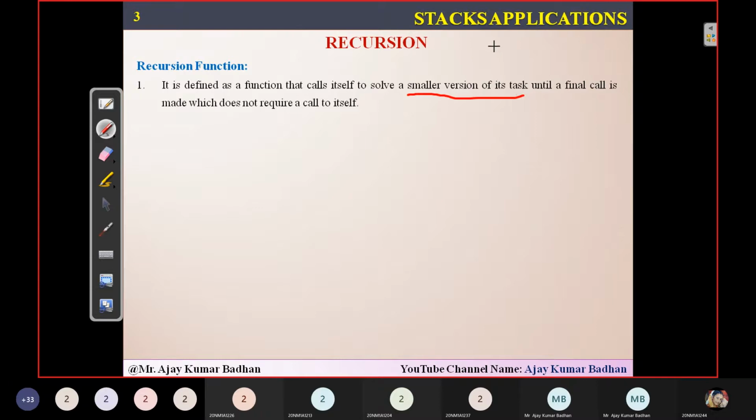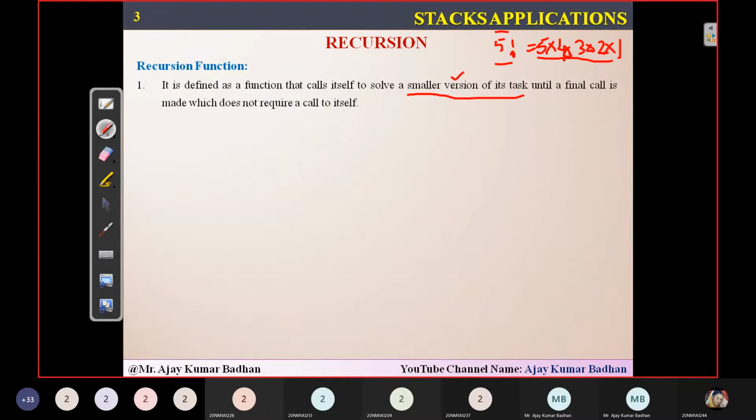Whatever the problem you're trying to solve, let us take the example of a factorial. Say you want to do 5 factorial. Indirectly, what you have to do is 5 into 4 into 3 into 2 into 1. This is a big problem to compute in one go. So using recursion, we will call the same function again, and when we call that function, we will give it a smaller version of the task.